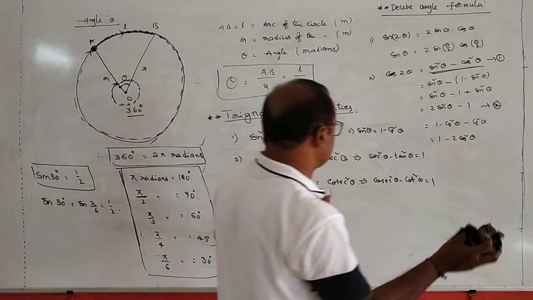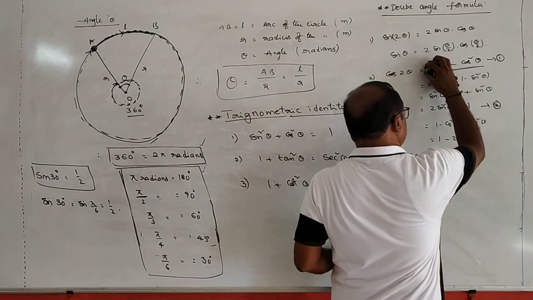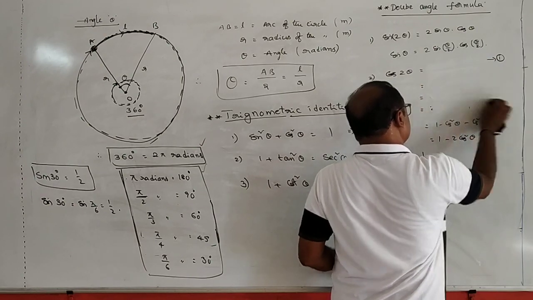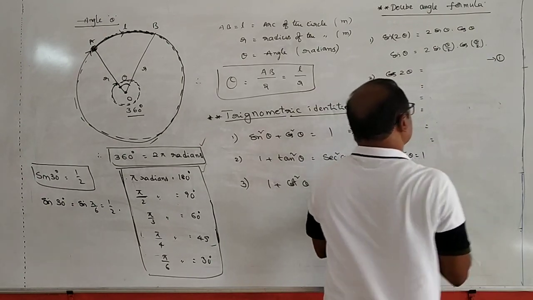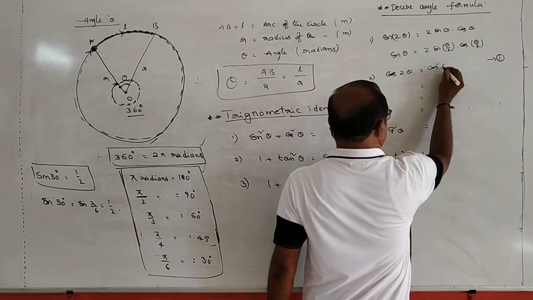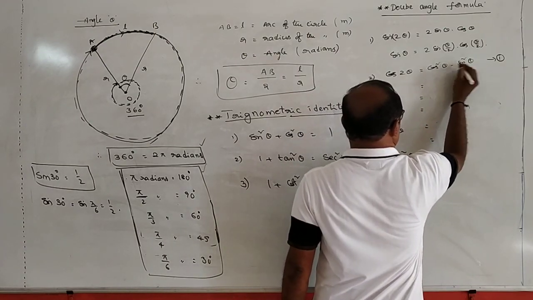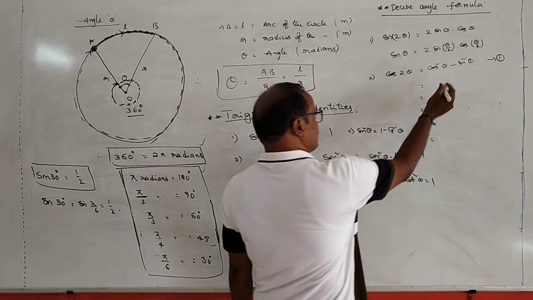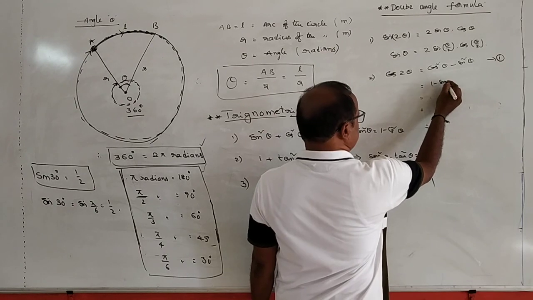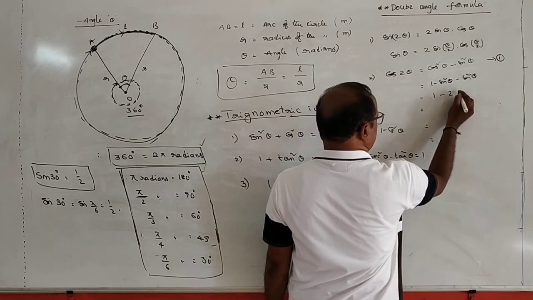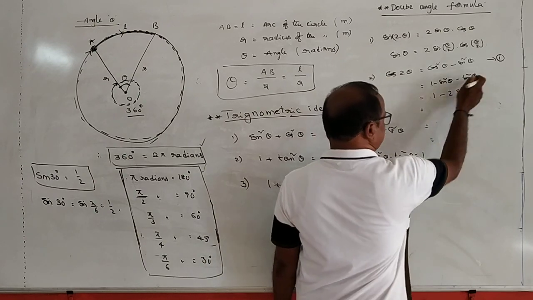Sorry my students, there is a simple mistake here. Cos 2 theta is equal to cos square theta minus sin square theta. Now tell me, cos square theta is replaced by 1 minus sin square theta, minus sin square theta, and this is equal to 1 minus 2 sin square theta.